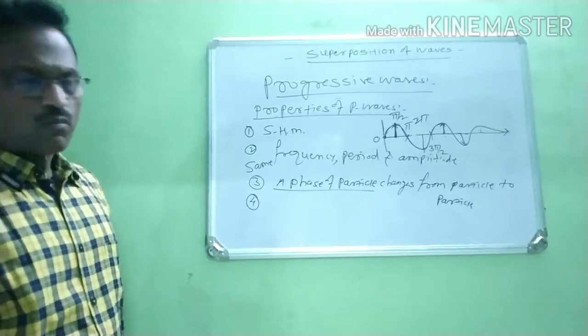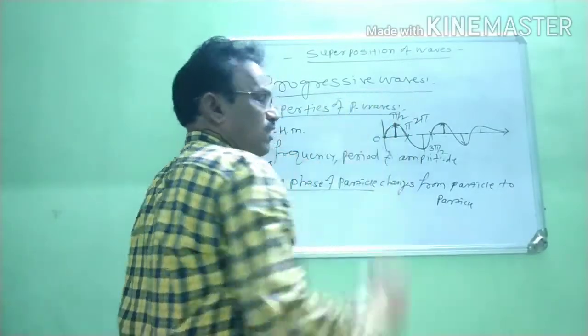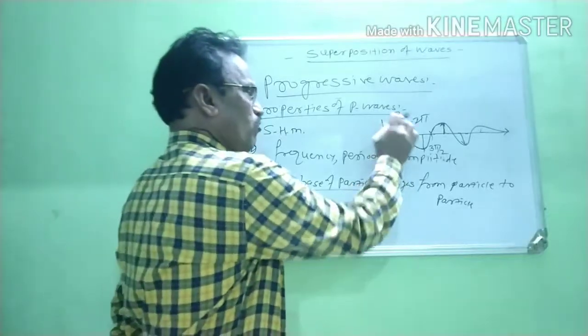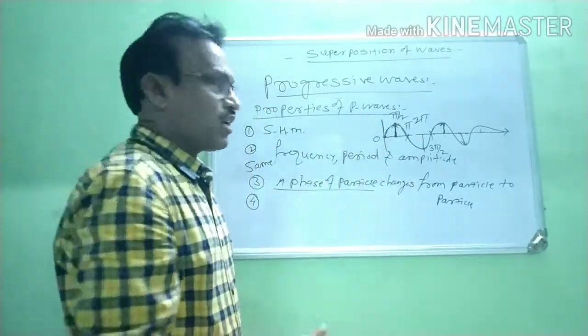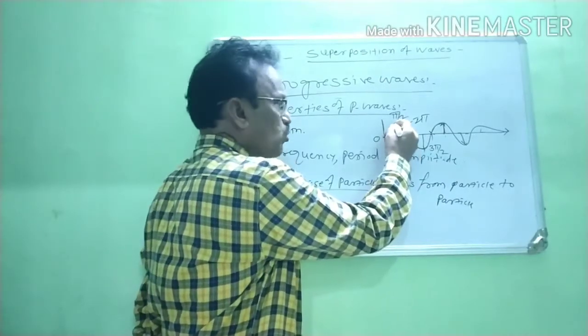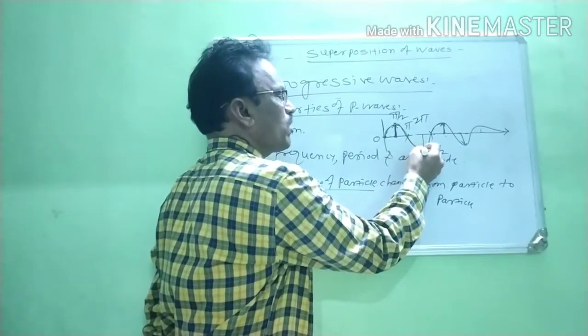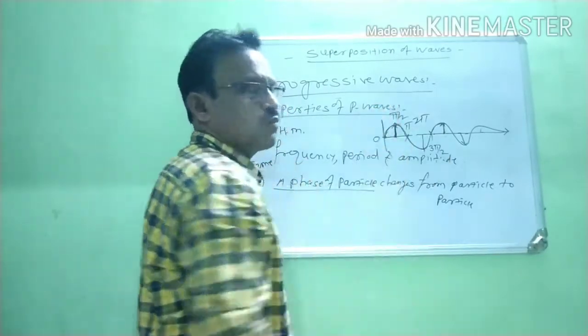Next property, number 4. When a particle vibrates from its mean position up to the upper extreme position, it returns back to its mean position, and again vibrates in the downward direction and returns to its mean position.